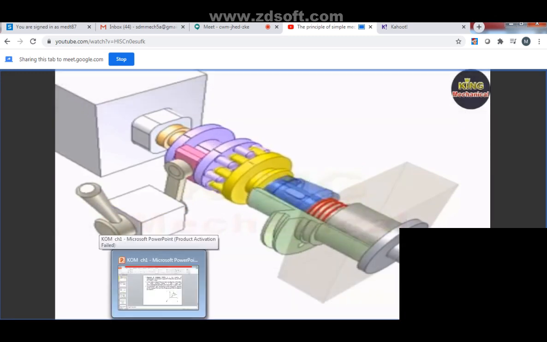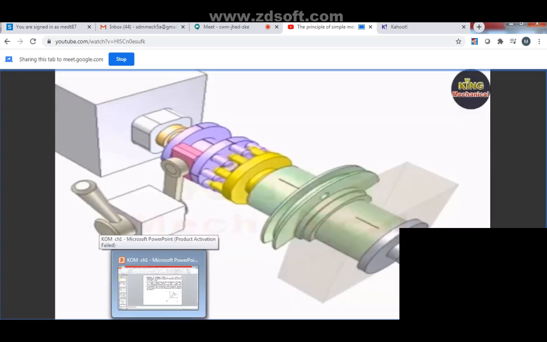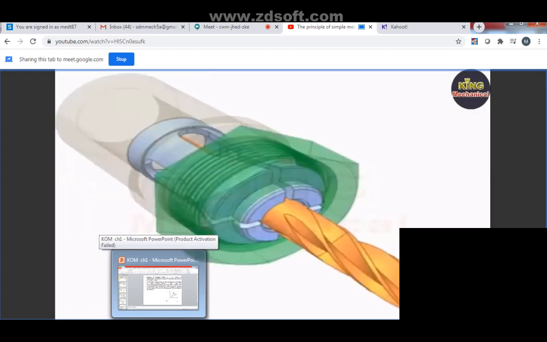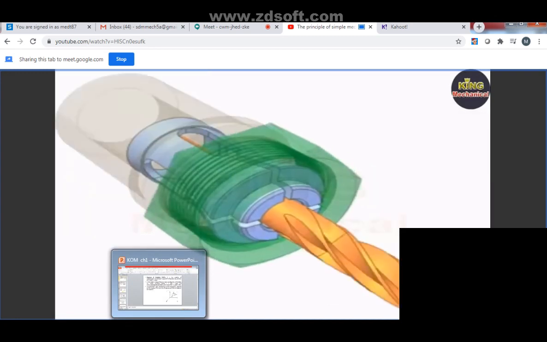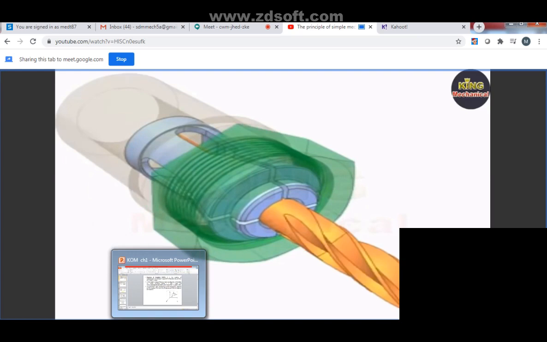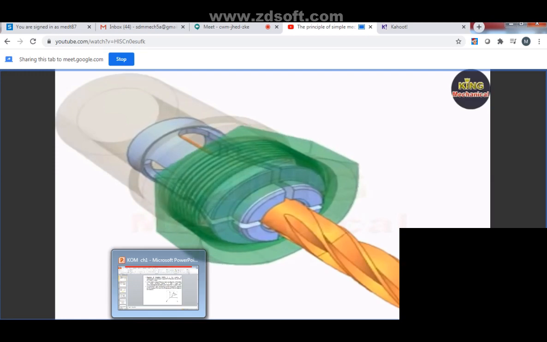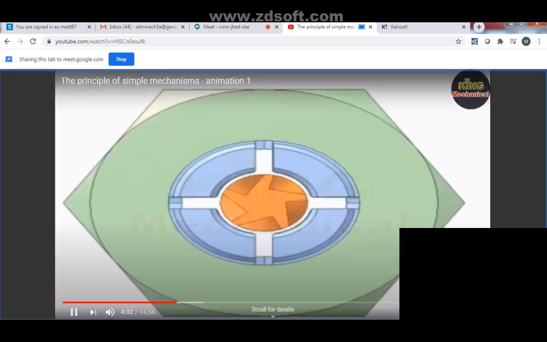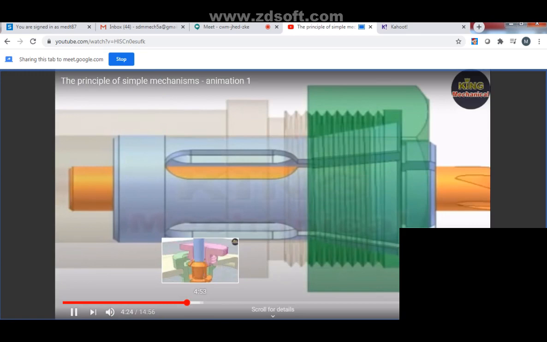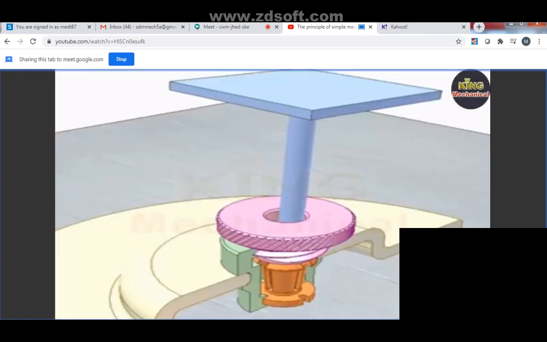So you can see it is completely a type of kinematic pair when there is a rotation, revolute pair. This is also having a type of rotation, so this is also a revolute type of pair. Now you can see the threading is there, so this becomes a screw pair.